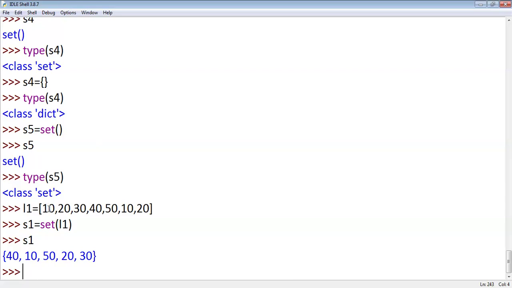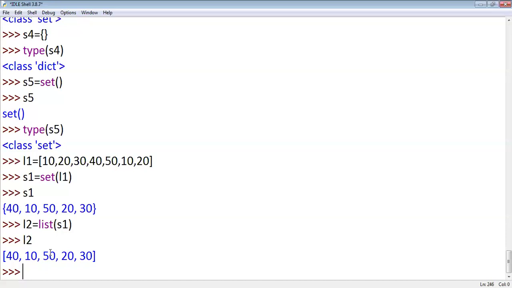In C, if you want to write code for this, it takes 15 lines. That is the advantage of Python. When you convert a list to a set, duplicates are automatically deleted. Again, we can create a list from a set. Suppose L2 equals list of S1. L2 is a list, created from S1. If you observe L1 and L2, L1 has duplicates and L2 has distinct elements. Is it clear?